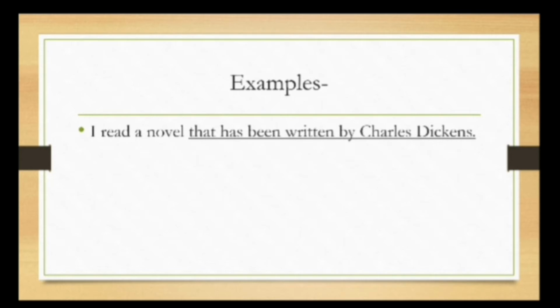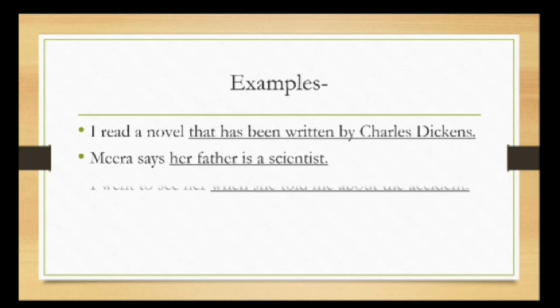I read a novel that has been written by Charles Dickens. Now, in this sentence, there are two parts. I read a novel. This is an independent clause. That has been written by Charles Dickens. This is an example of a dependent clause. Meera says her father is a scientist. Here also, Meera says is the first clause, that is a principal clause. Her father is a scientist is an independent clause.